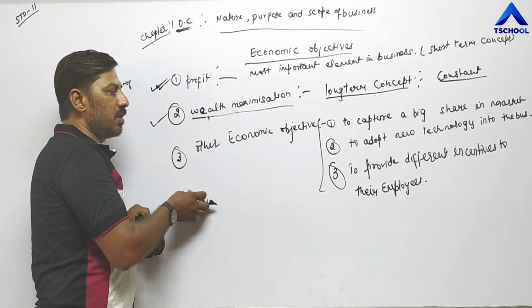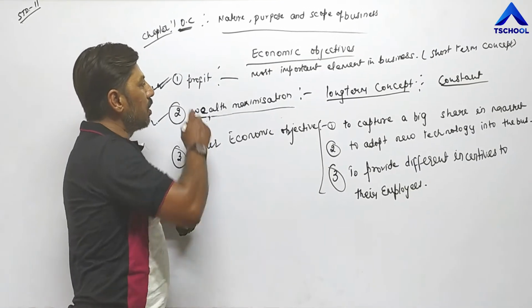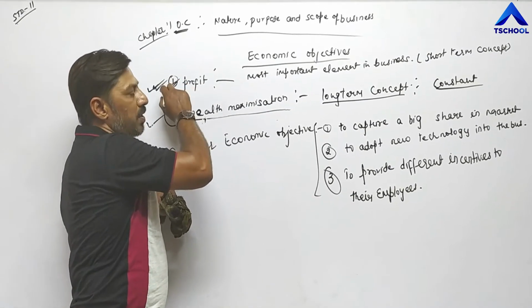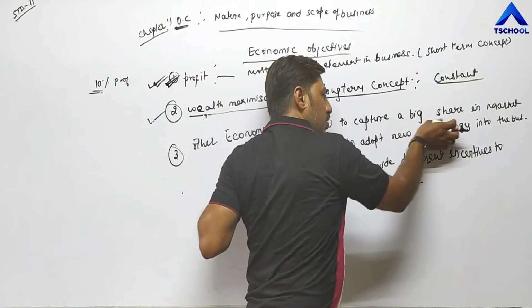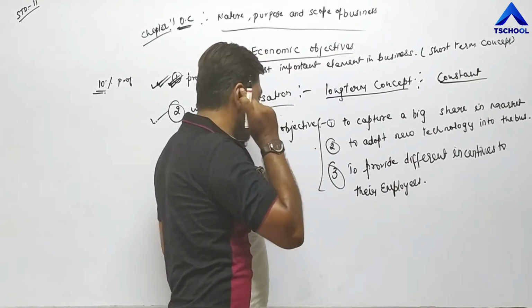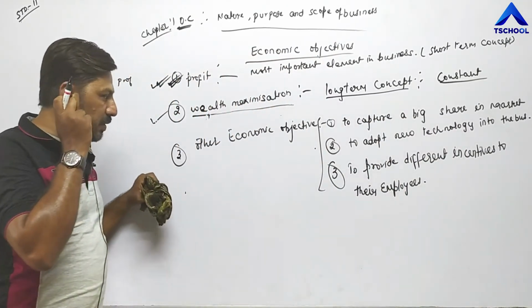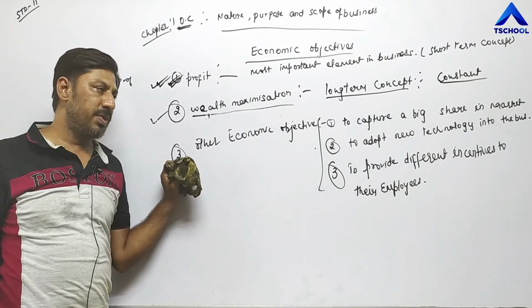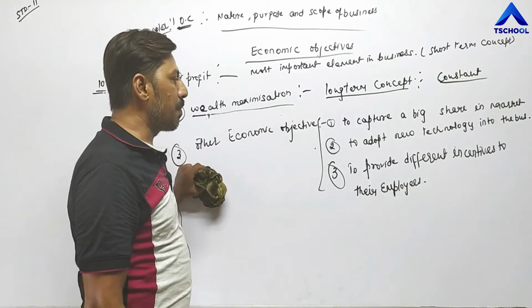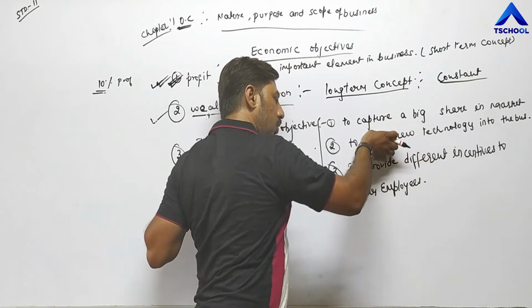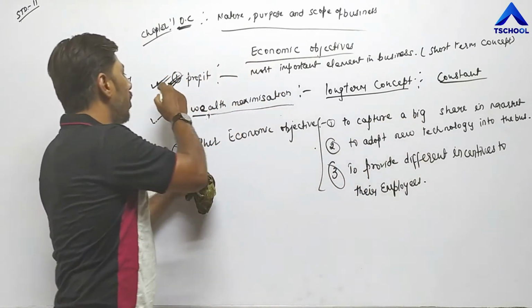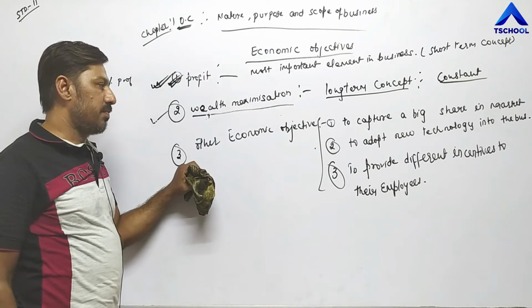Providing quality goods and services is possible only when they are able to earn maximum profit. Second, to adopt a new technology. Whenever new technology is introduced in the market, if business units are financially sound, then they are able to adopt that new technology. So adopting new technology is also possible only when they are earning profit.